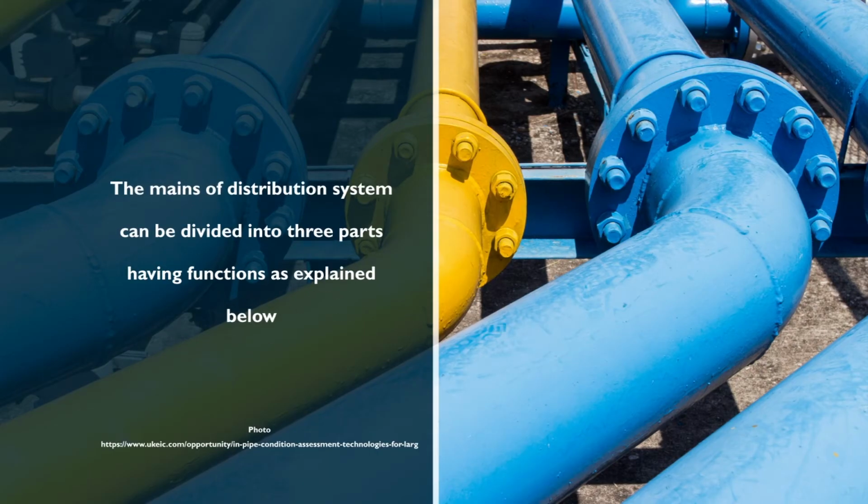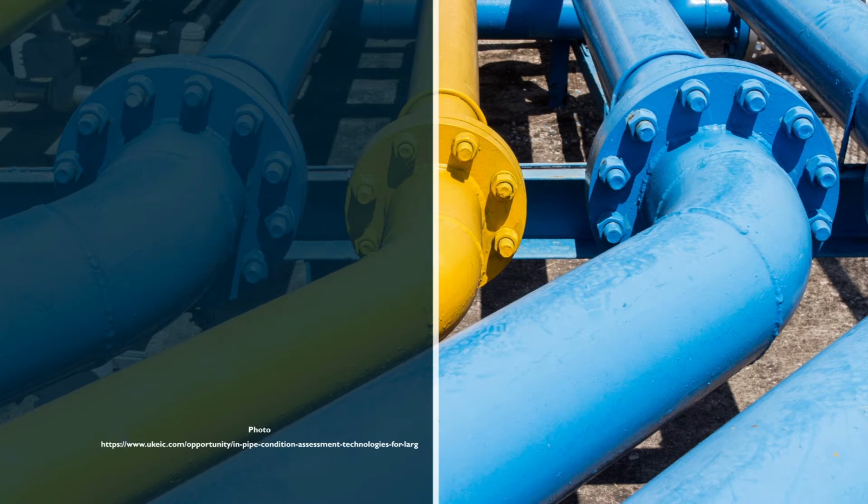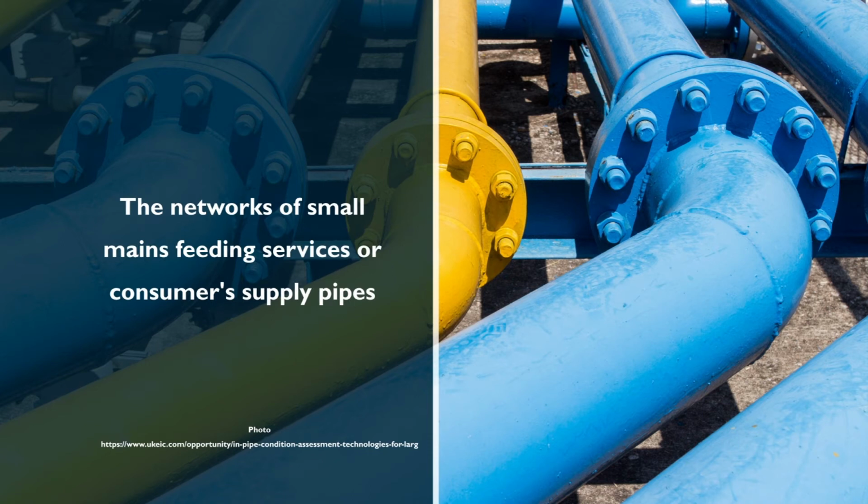Now, guidelines for design of a distribution system. The mains of distribution system can be divided into three parts having function as explained below: the trunk mains, the principal feeder mains, and the network of small mains feeding services or consumer supply pipe.